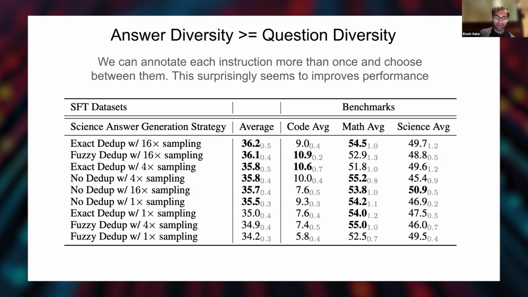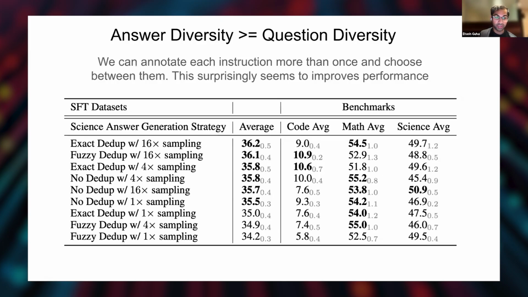Let's say we could actually ablate, can we add more duplication to our data by repeating questions? So we do this combinatorial exploration where we take different ways of doing dedupe. So exact dedupe, where we remove questions that are exactly similar to others in the question set. We do fuzzy dedupe, where we use some sort of n-gram string matching to see, if there's a question that's similar to other questions in the data set, we'll remove it. And then there's no dedupe, where we don't actually do any dedupe on the questions. And then there's multiple answer generation.